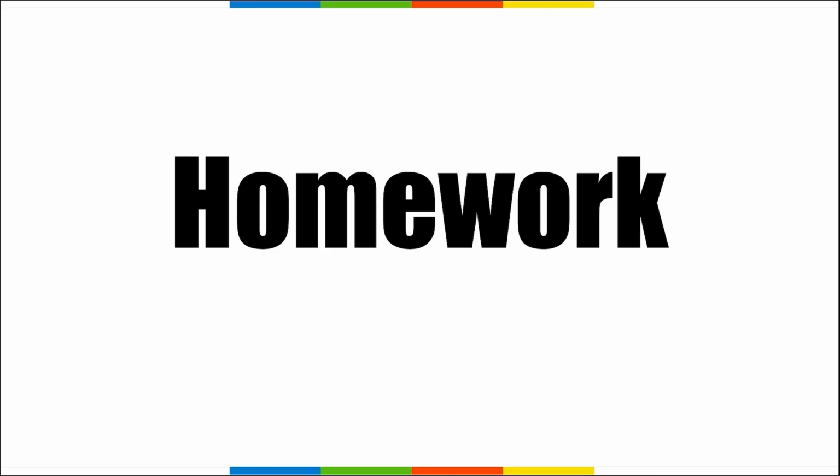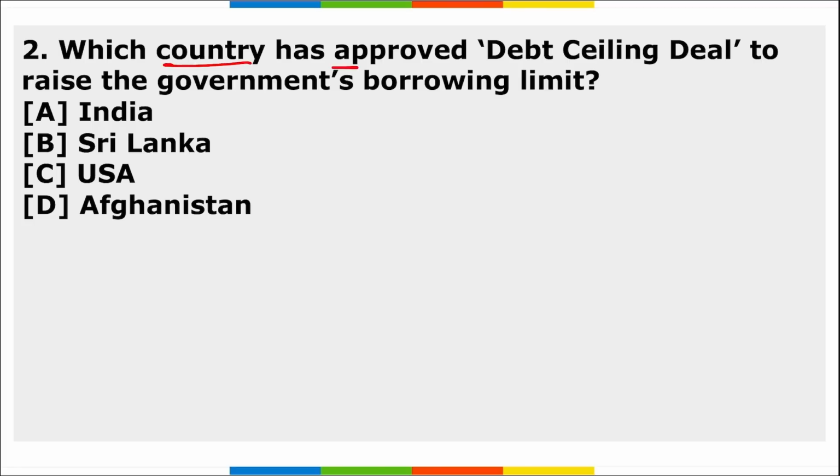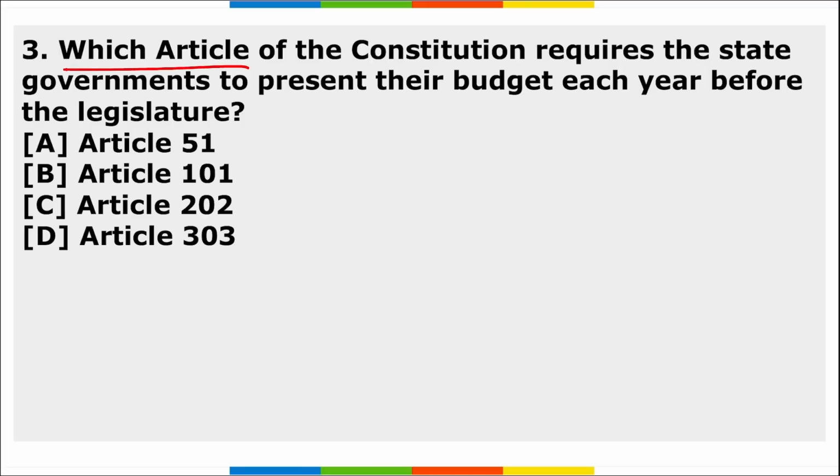So these are your important current affairs and revision part for the day, friends. Now let's move to the homework section. First, which country demonstrated Asia's first performance-based navigation for helicopters? Next, which country has approved the debt ceiling deal to raise the government's borrowing limit? Third, which article of the Constitution requires the state governments to present their budget each year before the legislature? So these are your 3 homework questions, friends. I hope you have understood the assignment.